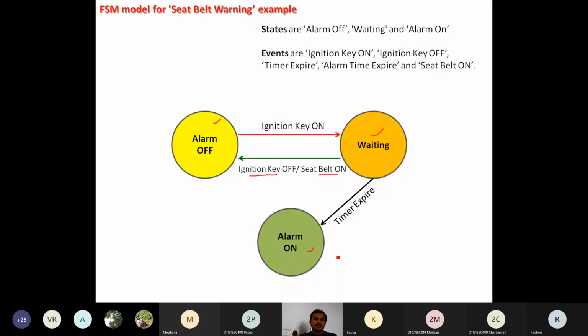So when is it going to happen? The second requirement is that the alarm off happens when any one of three condition events comes first. If the ignition key is off within that 5 seconds, or the seat belt is on within that 5 seconds, or the 5 seconds is over, meaning the alarm timer expires. Then the state moves from alarm on to alarm off. So this is a simple seat belt warning FSM model.